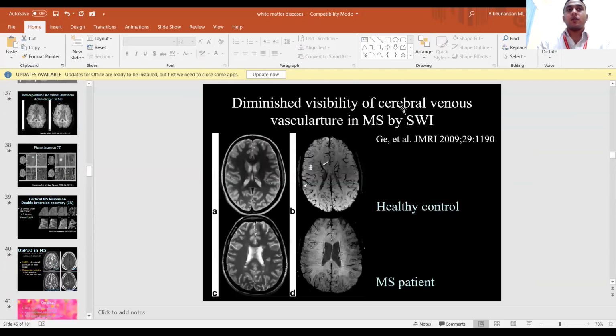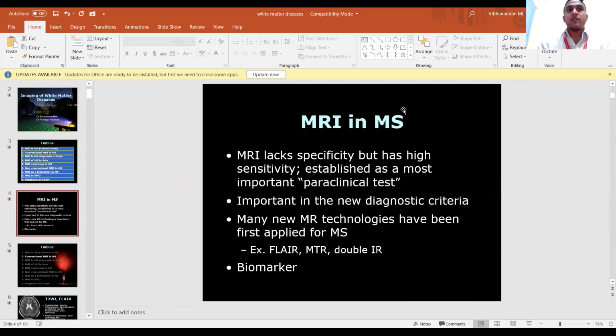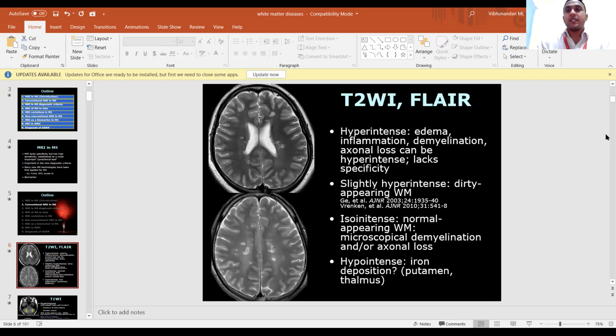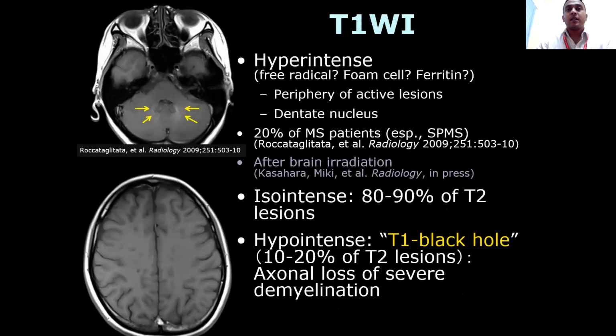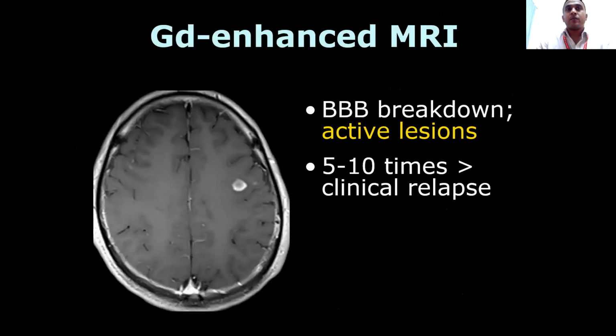So, what is important? Again, we have to see here. Gadolinium enhancement. So this will tell us dissemination in space in multiple sclerosis. We are just going to go through the whole thing again.